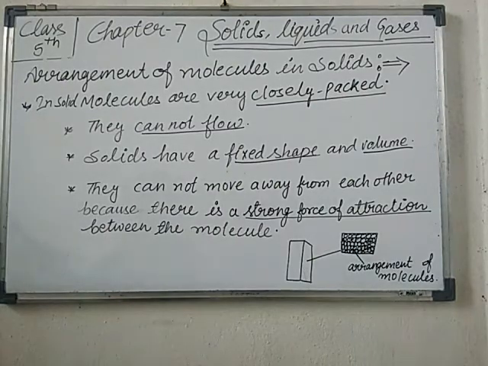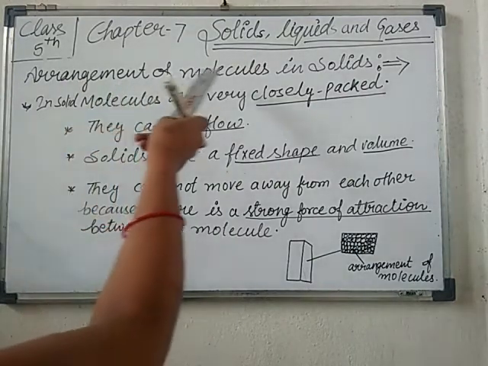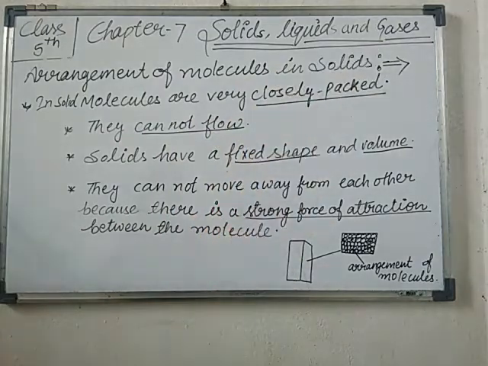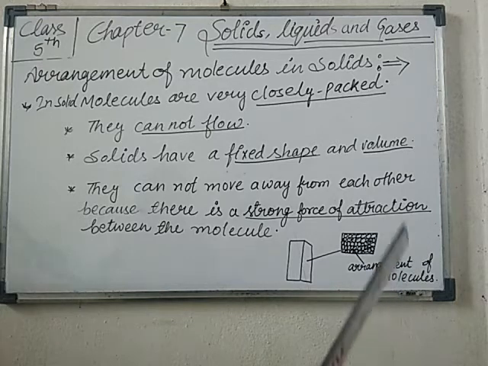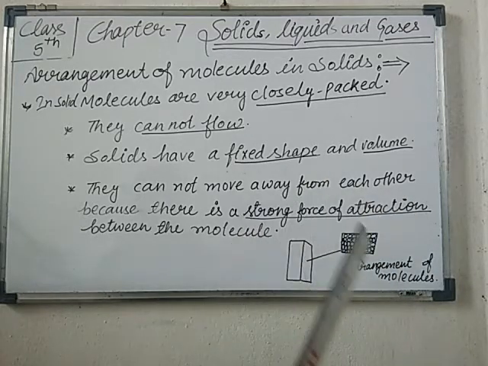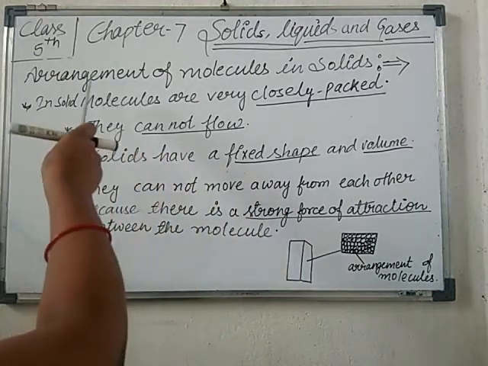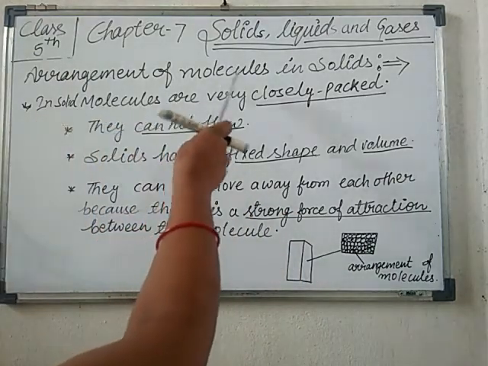So students, let's have a look at how the molecules are arranged in a solid. Earlier we discussed what matter is: anything that occupies space and has mass. Matter can be living things or non-living things, and all matter is made up of small particles known as molecules. So now we will see how molecules are arranged in a solid.